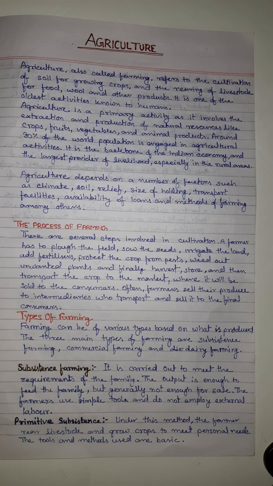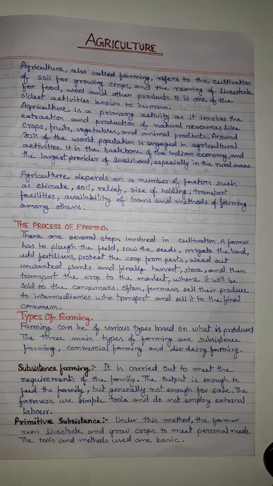The process of farming. There are several steps involved in cultivation. A farmer has to plough the field, sow the seeds, irrigate the land, add fertilizer, protect the crop from pests, weed out unwanted plants, and finally harvest, store, and then transport the crop to the market where it will be sold to the consumers.